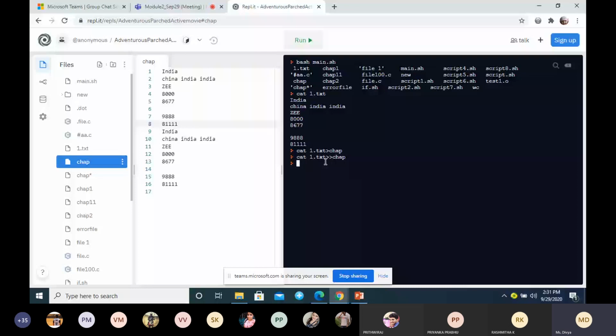But what is the change between the first and second one? What is the change if I use one greater than symbol and two greater than symbol? Let me execute once again. This is one greater than symbol. This is two greater than symbol. What is happening? Again, I will execute the two greater than symbol. What is the difference?